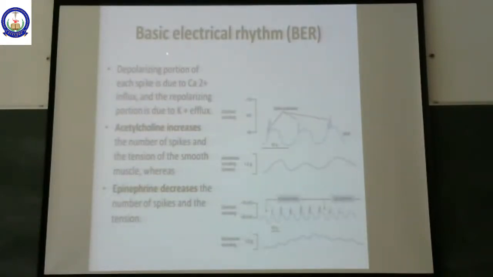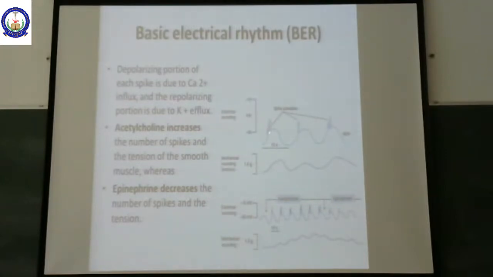Now, how does this basic electrical rhythm occur? Do you remember the action potential, depolarization, repolarization? Yes, this is something similar to that. We had learned that in skeletal muscle, and this is occurring in the smooth muscles of the GI tract.